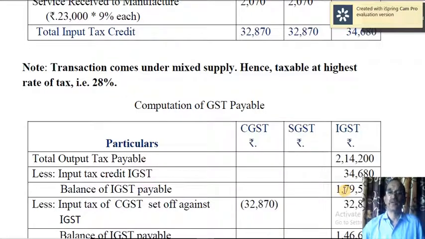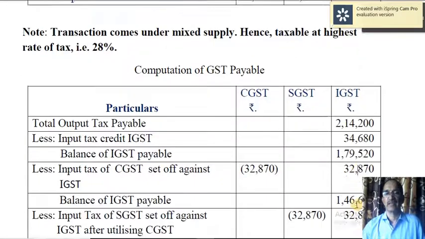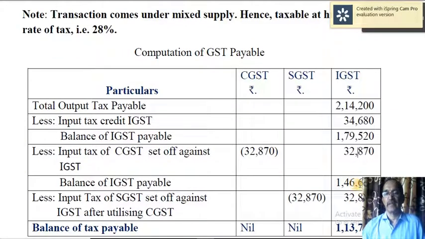Now you have to find out whether there is surplus CGST. Yes, you have got 32,870 input tax credit of CGST. There is no liability of CGST. So this is surplus. First you have to exhaust input tax credit surplus of CGST. Use it. So 32,870 is utilized. Then the balance IGST payable is 1,46,650.